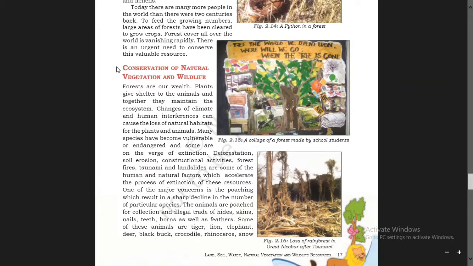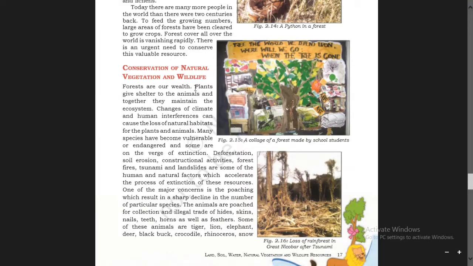Now let us see the next part of the chapter. Conservation of natural vegetation and wildlife. To conserve or save natural vegetation and wildlife is a resource for us, as they provide us many valuable things, so we need to conserve them.